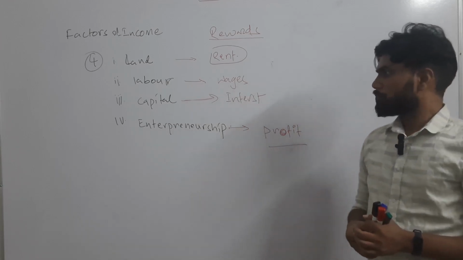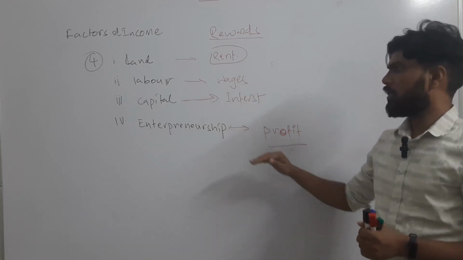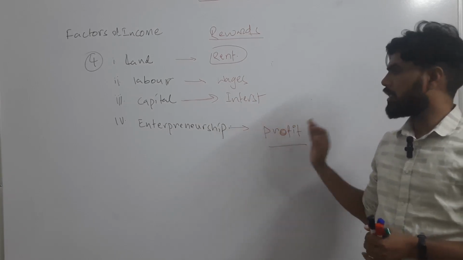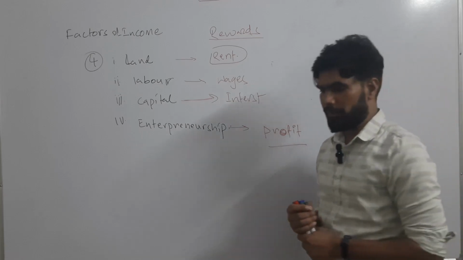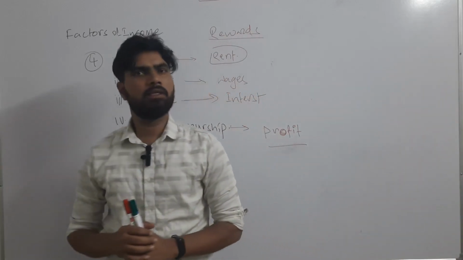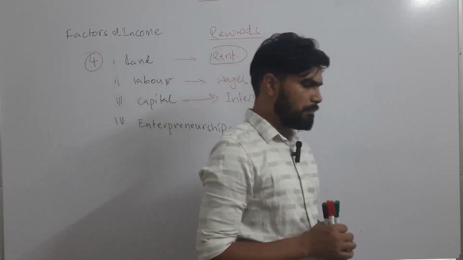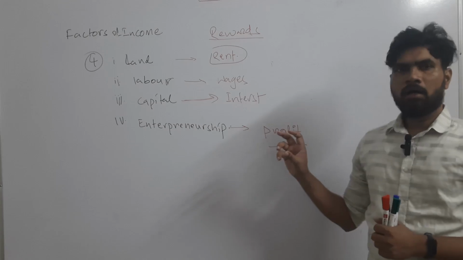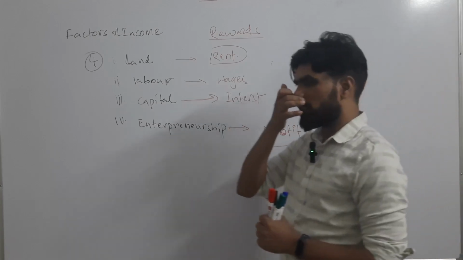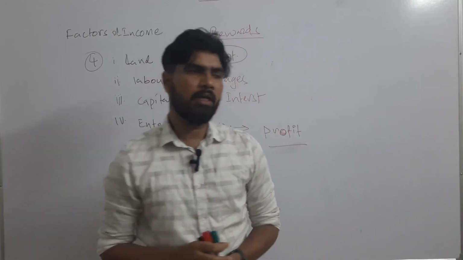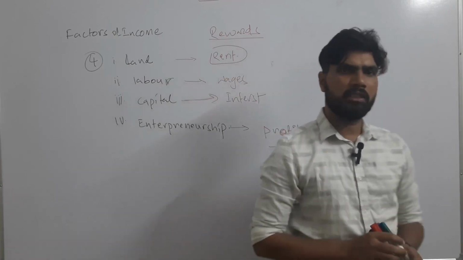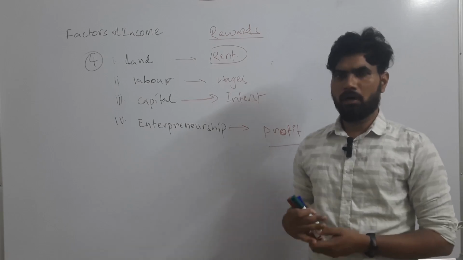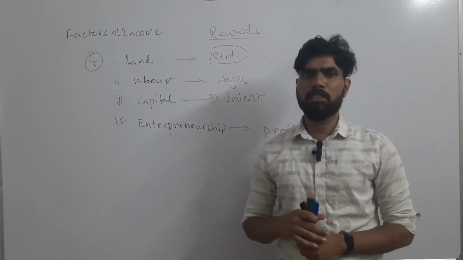So for entrepreneurship, the person who is taking risk in his business, what is the return for him? The return for him is the profit. He will take profit on his business. Like I was saying, in the initial stage there may not be a profit, maybe for 4, 5, 6 years the income will not be that much.